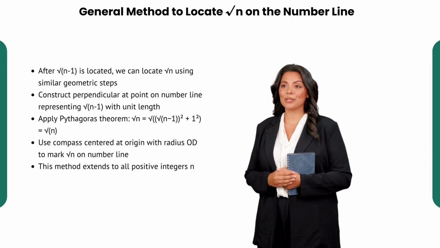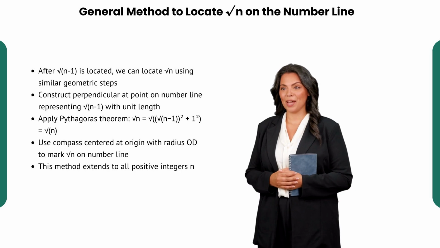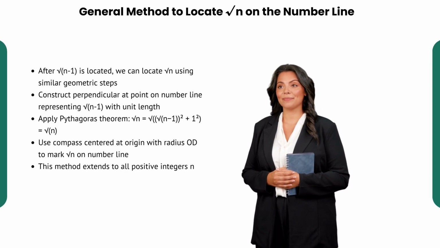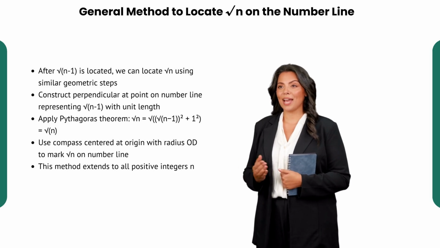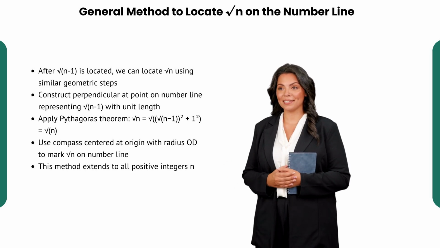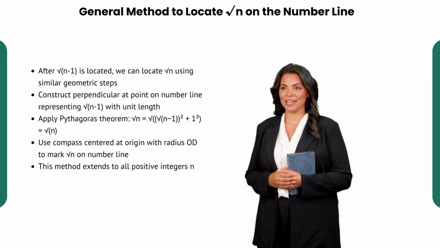Using a compass with the origin as the center and radius set to this length, you draw an arc to intersect the number line. The intersection point represents the square root of n. This step-by-step geometric technique allows you to visualize irrational square roots methodically and accurately. Try to picture this as a staircase climbing higher with each step representing the next square root, each one constructed from the previous, linking geometry and algebra beautifully.